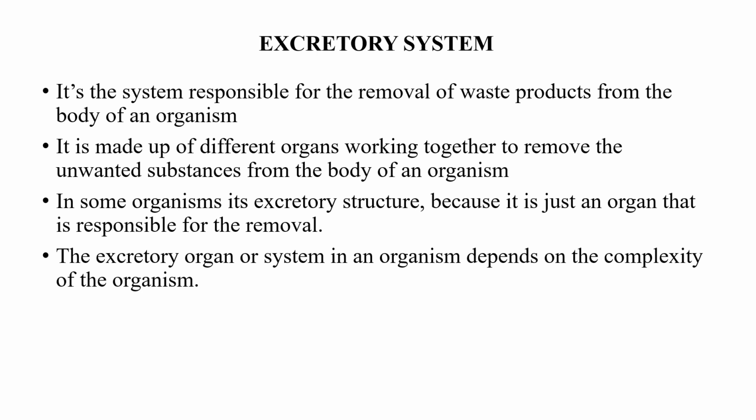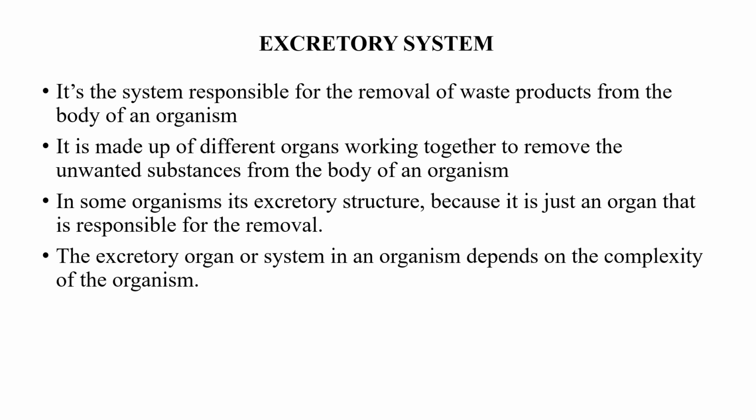So, if these waste products are not removed from the body of an organism, they become toxins. That is, they will become substances that are toxic, that are poisonous, let me use that word, to the body. So they have to be removed. So systematically, naturally within the body, we have a way by which these waste products, these toxins are removed from the body, and the name of the system is referred to as the excretory system.